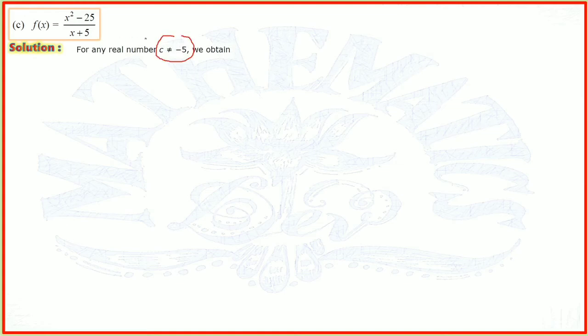Because if c is equal to, c is what? Any constant. So that means if x is equal to minus 5, then this function will not be real anymore. The value of this function will be undefined. So that is not our aim. So we obtain limit x tends to c. For example, in the previous question we had taken x as a constant. Now we have taken another constant c, x tends to c, f of x, limit x tends to c of x square minus 25 upon x plus 5. That is the function f of x.